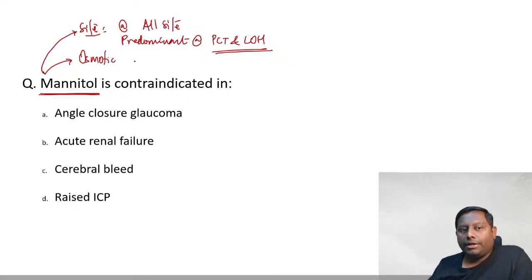Osmotic diuretic, right? It is usually contraindicated in a patient with an active cerebral bleed. If there is a cerebral bleed, we should not be using that. In a patient with active cerebral bleed, we should not be using that because they are osmotic diuretics.